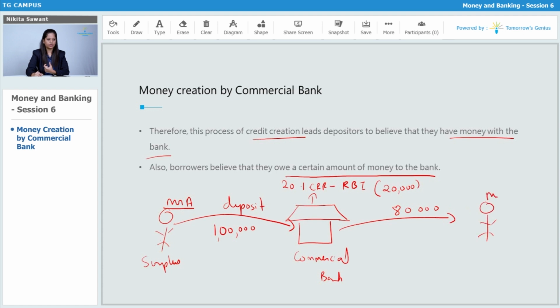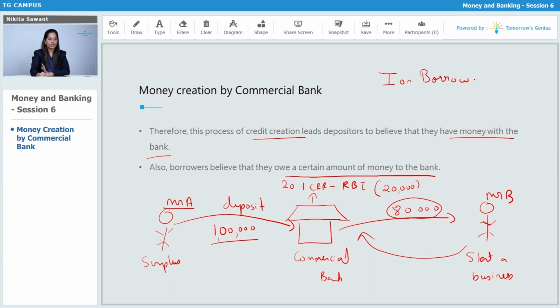Let's say this is Mr. B, who requires money to start a business. So now, out of 1 lakh, 80,000 is given as a loan to Mr. B. Now Mr. B is taking a loan, hence Mr. B will pay interest to the commercial bank. The scenario in India is this way: interest on borrowings is higher and interest on savings is lower. Whenever you borrow money, you have to pay more interest, and whenever you save money, the bank will give you some part of that interest.